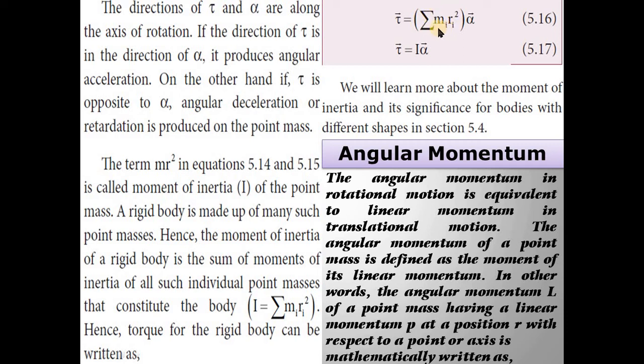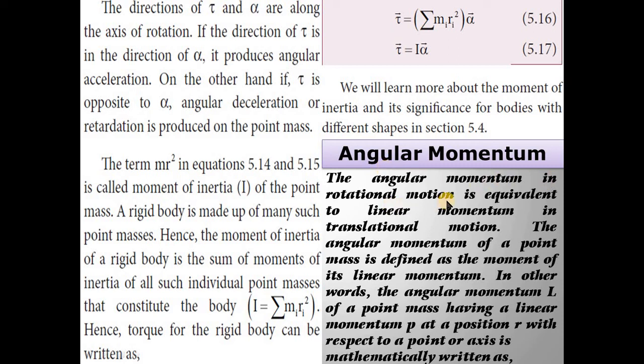We will learn more about the moment of inertia and its significance for bodies with different shapes in section 5.4. The next important topic is angular momentum.